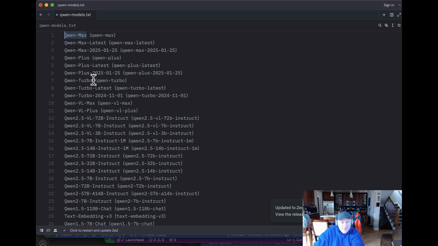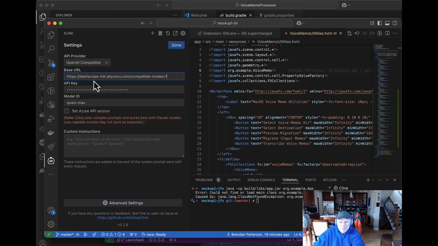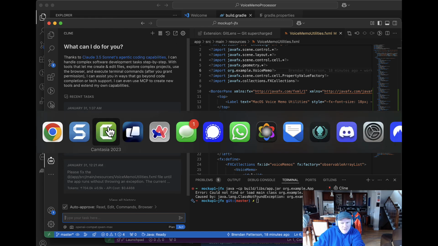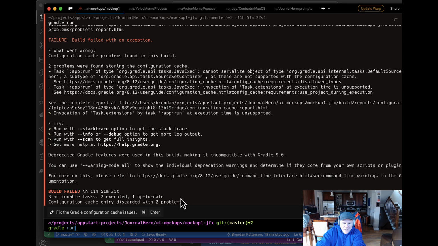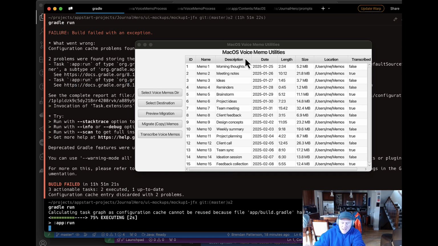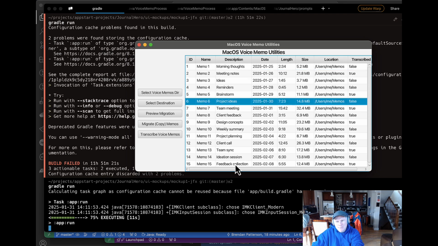But turbo, I'm going to try these out. Maybe turbo's even faster, but I care more about the best results than the speed. Anyway, fill that in. I did this. I didn't think it would work. Guess what? It works. So I'm just going to show a quick look at the app I'm building. It lets you migrate macOS voice memos. This is just dummy data right now. This is all kind of a mock-up. It's a working mock-up, but it's a mock-up.